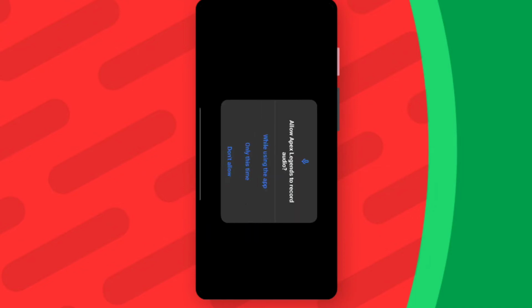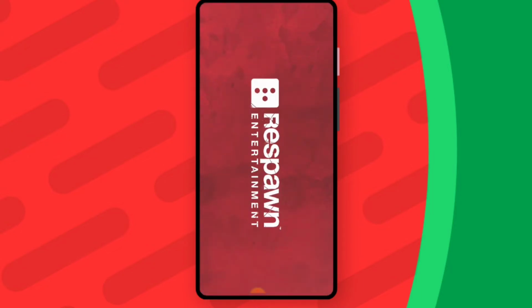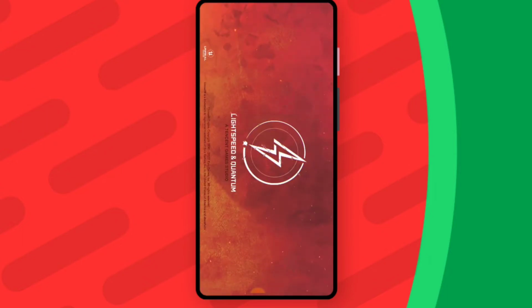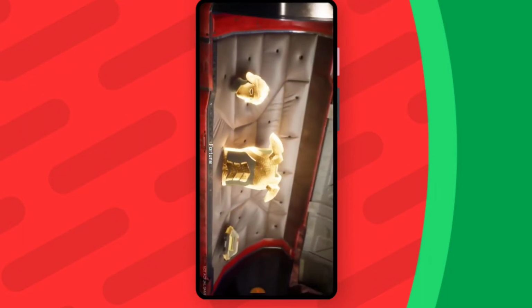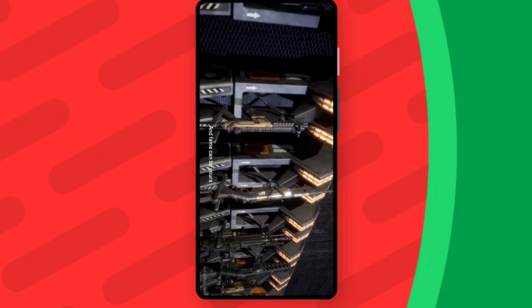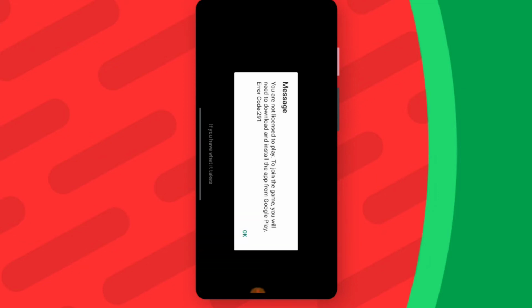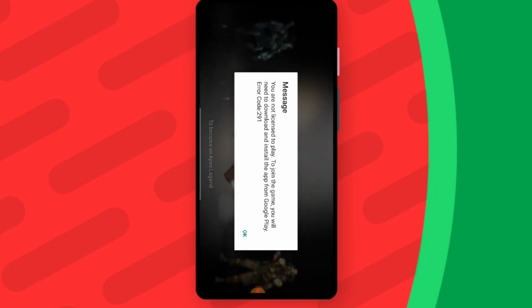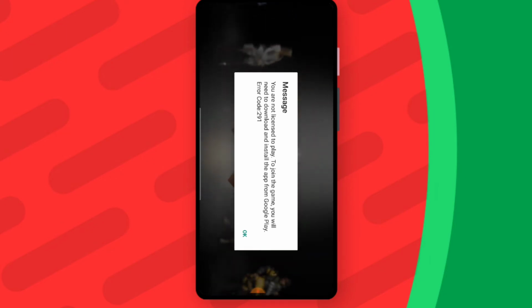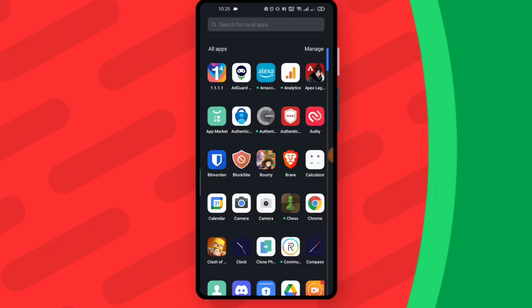The game has started to run, but wait for a while, it will show license invalid. Here you can see license invalid. Now you don't need to worry, you need to minimize it and open it once again. Now the game will start running like a charm.